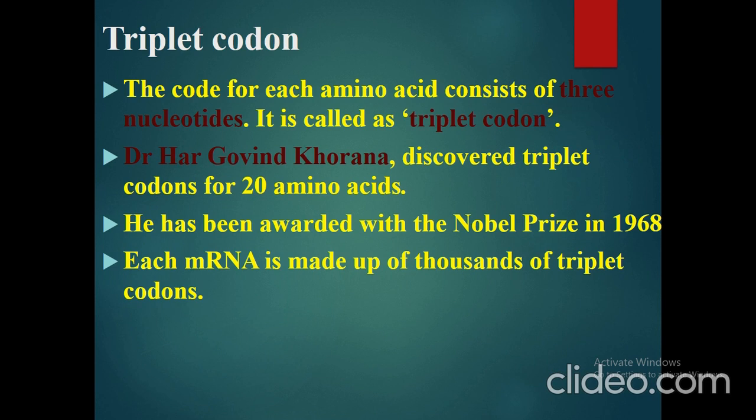Now what is triplet codon? The code for one amino acid consists of 3 nucleotides. It is called as triplet codon. Dr. Hargobind Khorana discovered the triplet codons for 20 amino acids. He has been awarded with Nobel Prize in 1968. So each mRNA is made up of thousands of triplet codons. और यही mRNA कहाँ पे ट्रांसपोर्ट हो गया है? It is transported to the cytoplasm for translation.